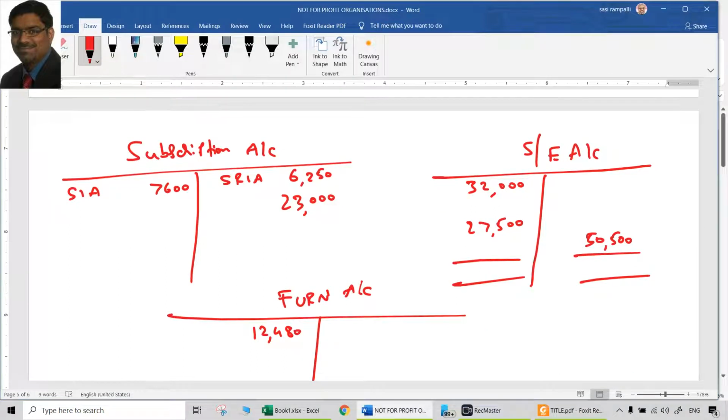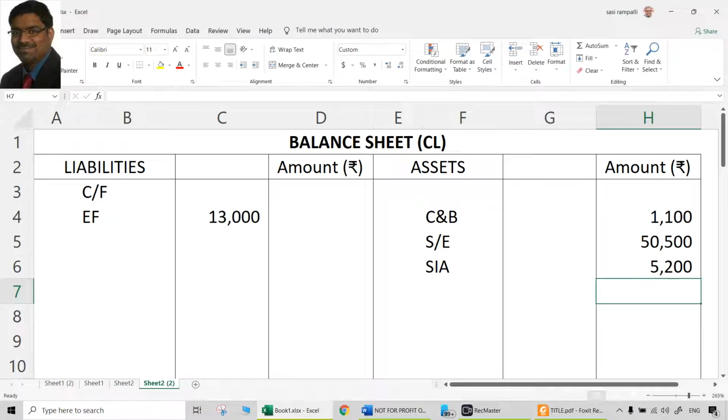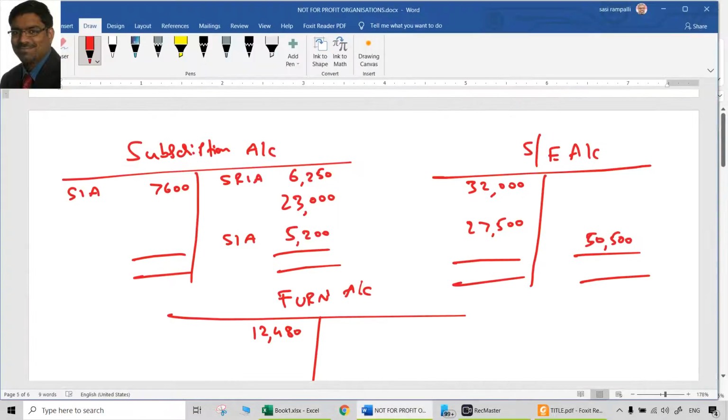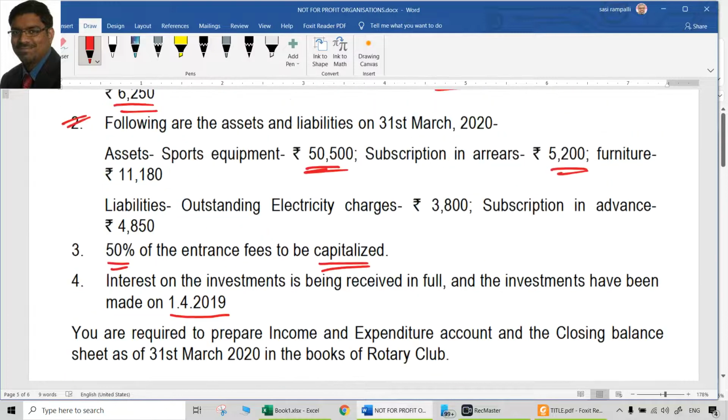Where do we do the credit aspect? In the subscriptions account. That is 5,200. That is subscriptions in arrears, or you can call it outstanding subscriptions, as the case may be. So that is 5,200. So here debit aspect, here credit aspect. That is also dealt with.